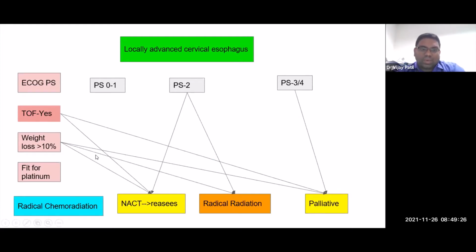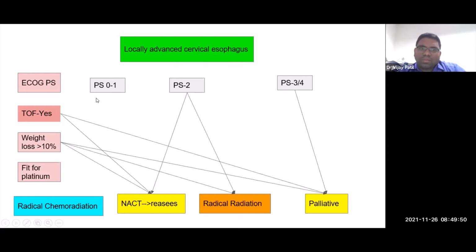And NACT comes into play exactly in this situation, that when your patients are PS2, and then you are told you have a 20% life-threatening risk. So the patient is PS2, also has weight loss, then it becomes a problem to give radical chemoradiation upfront. And hence it needs an NACT kind of regimen to optimize the patient and then take the patients. So this would be a practical flowchart which you can follow.